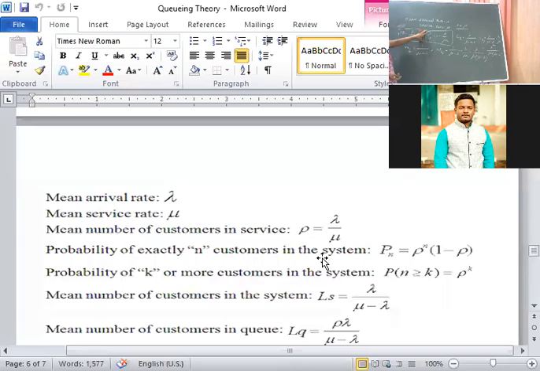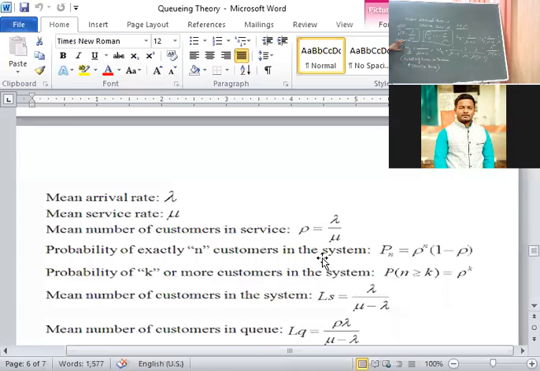If the server is idle, that means there is no customer in the system, that is represented by rho naught. The formula is 1 minus lambda upon mu. Next, the formula here, WS. What does WS mean? Average waiting time of a customer in the system. That means what we will take? Waiting time in the queue. That means this fellow is waiting till being served. That's why waiting time also we will consider whenever we are considering system. Waiting time in queue plus service time, we will consider both.